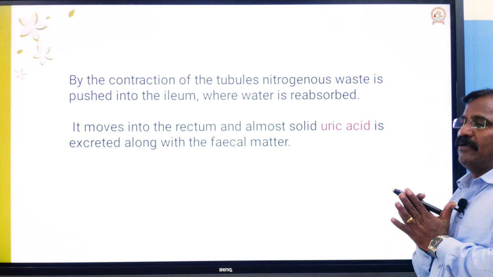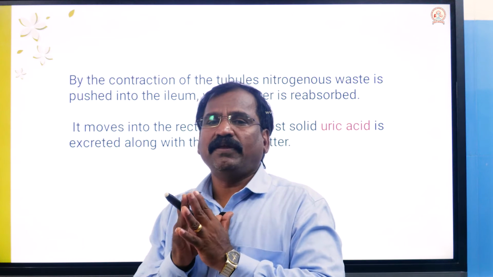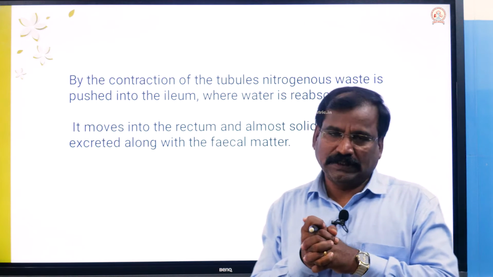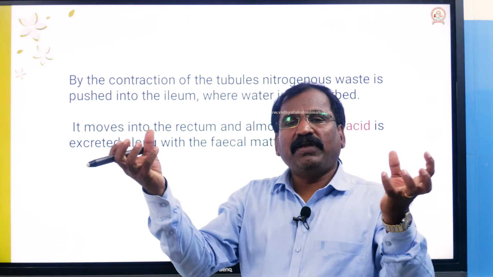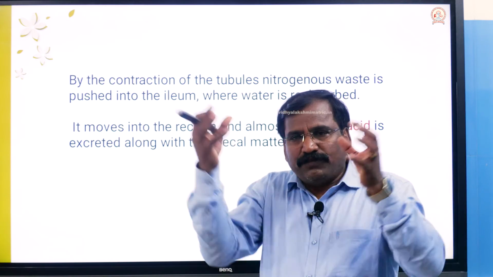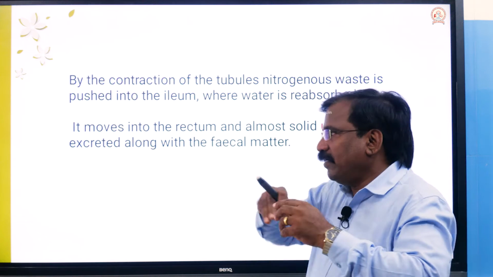Okay, so this is the mechanism of the excretion in cockroach. Excretion mechanism, Malpighian tubules. Simply, the glandular cells of the Malpighian tubules absorb the waste and separate the waste through the lumen.